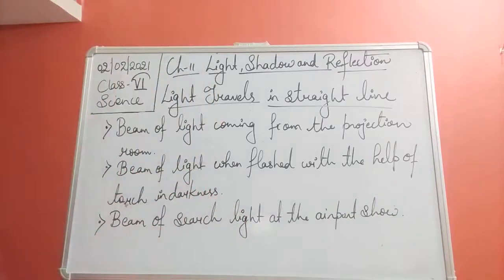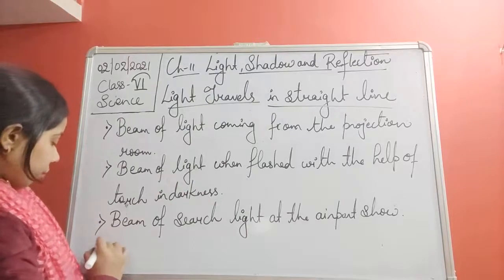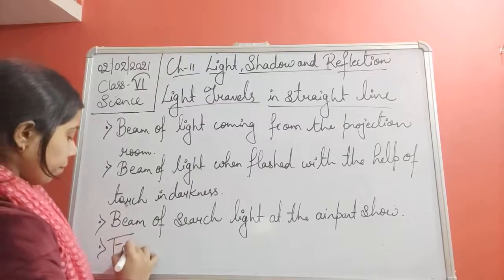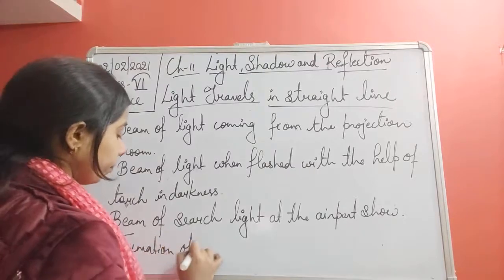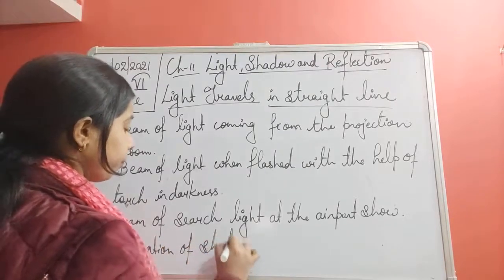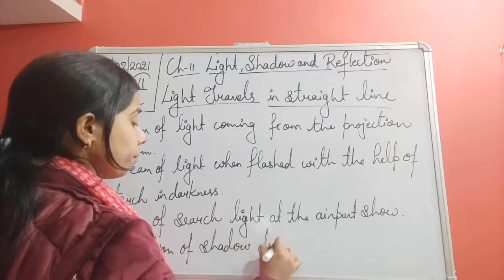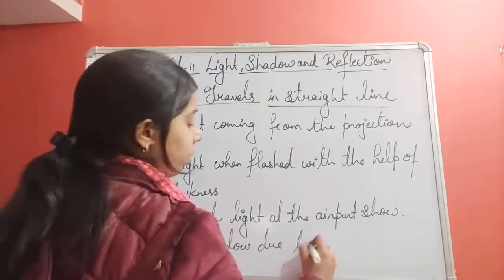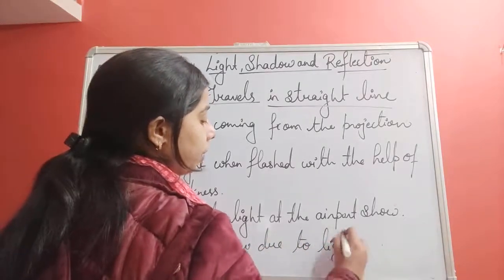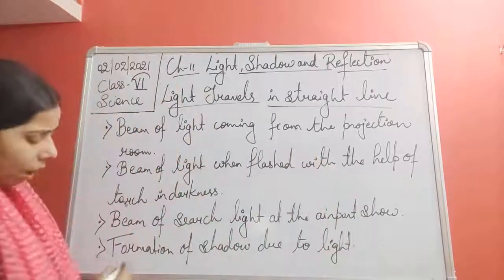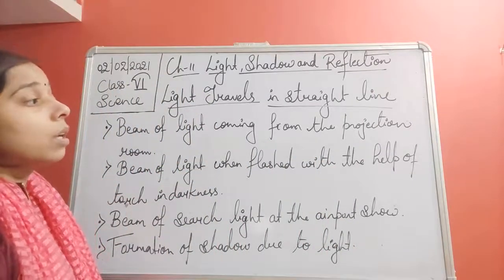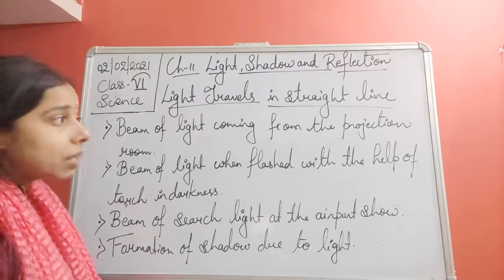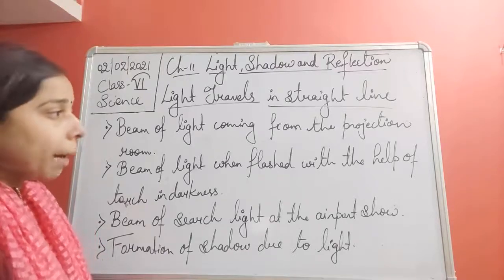The next one is the formation of shadow due to light. Now, why am I writing all these things, students? I am writing them so that it becomes clear what happens here.